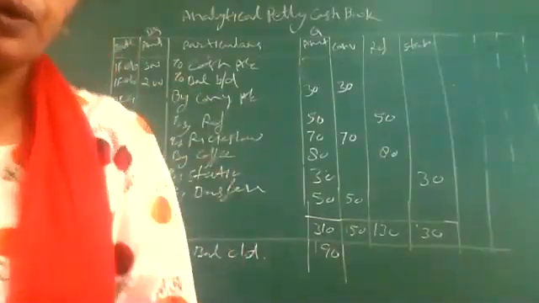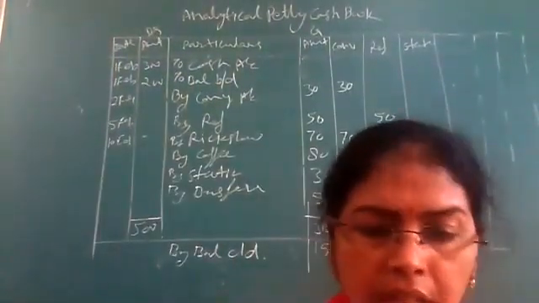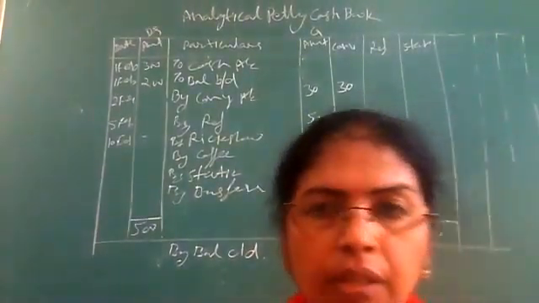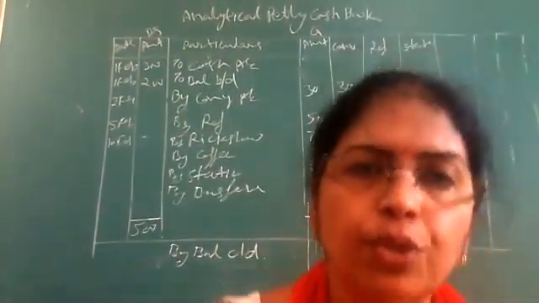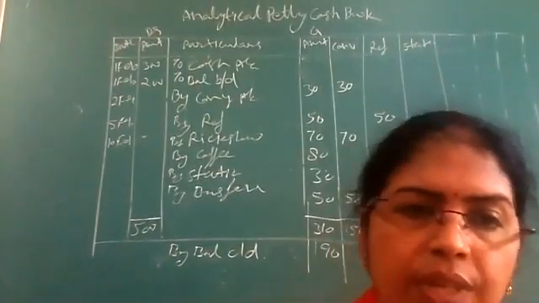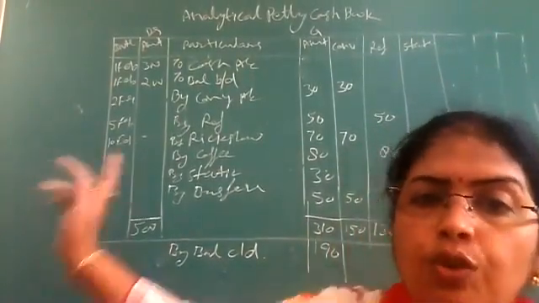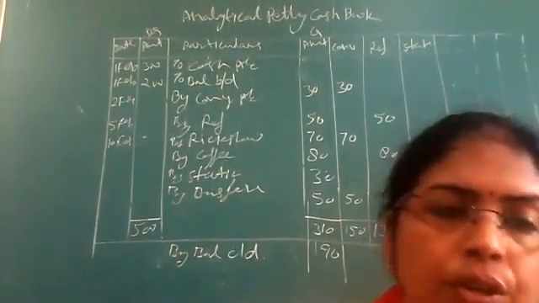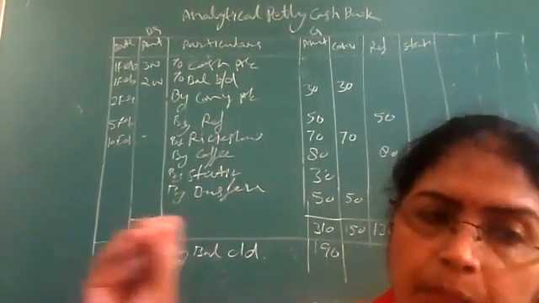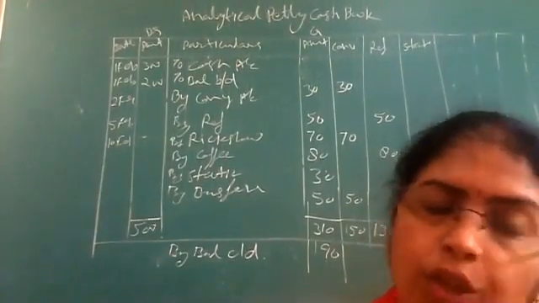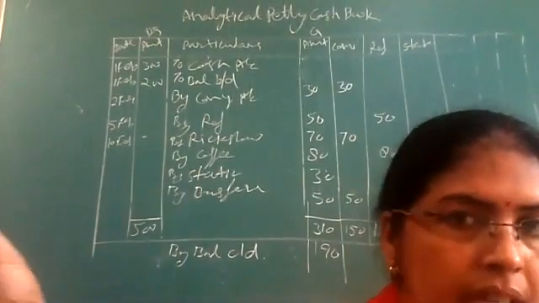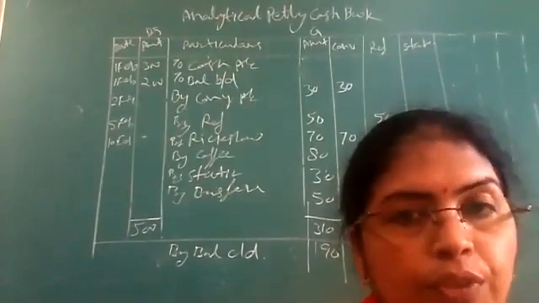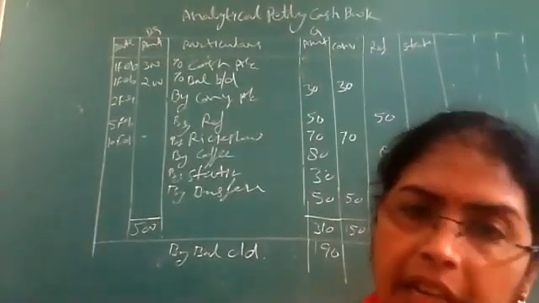Just one important thing I want to say: if in your question it is not given which petty cash book you have to prepare, then please don't go for analytical. You will follow analytical only if it is given in your question. Otherwise, the simple petty cash book is very easy. You will follow that. Clear everyone? Simple petty cash book you will follow, not the analytical petty cash book.